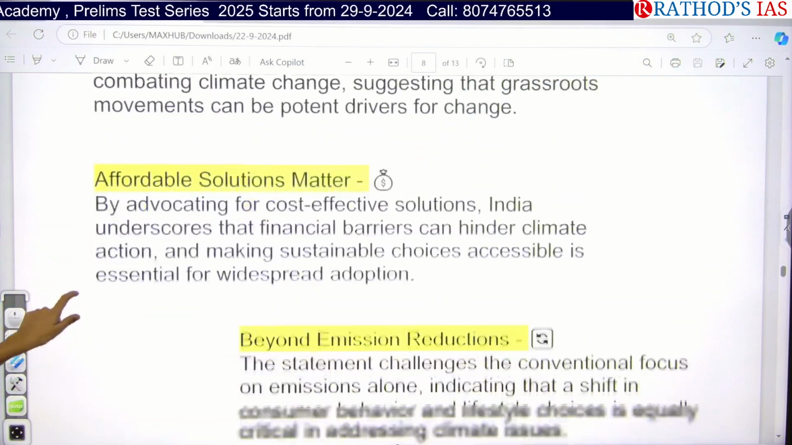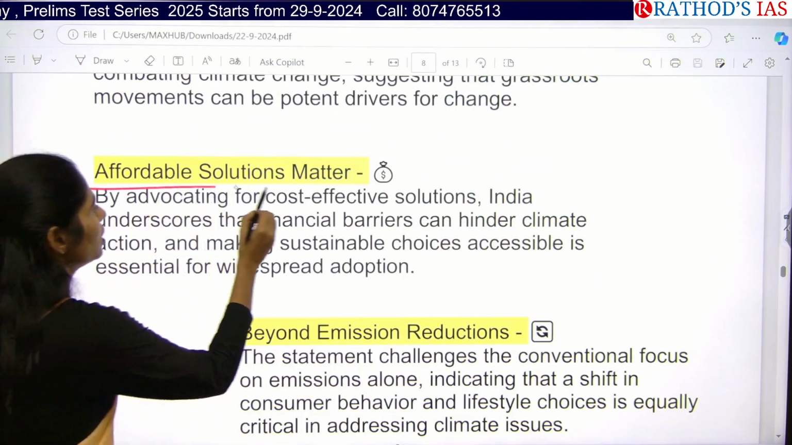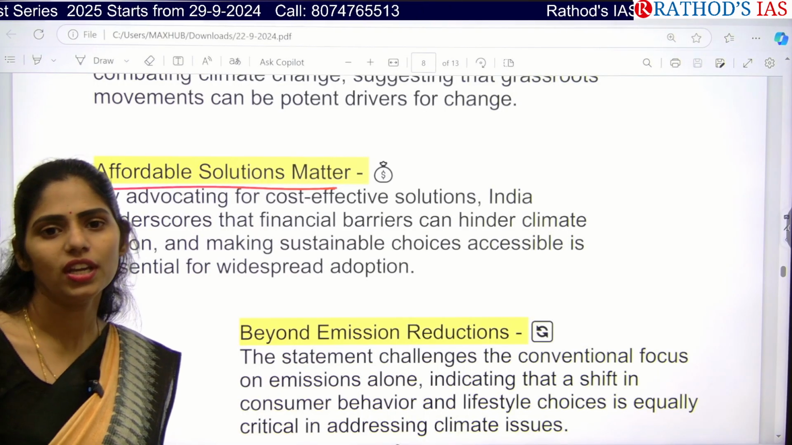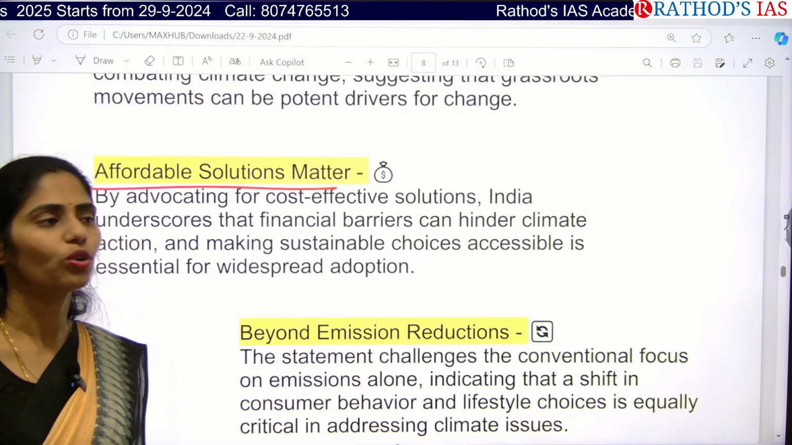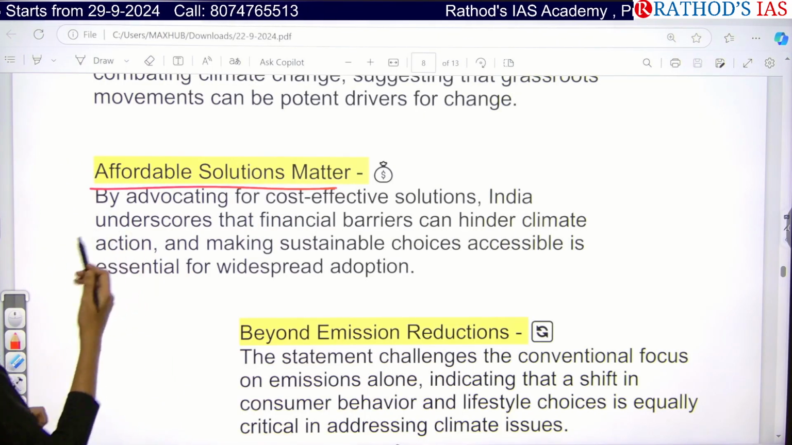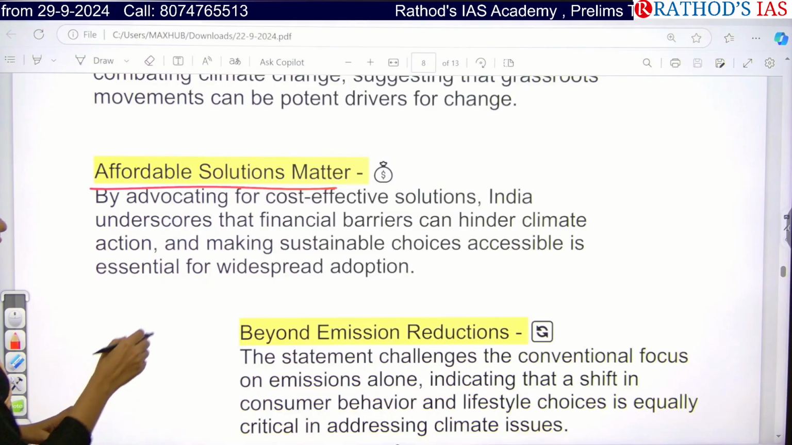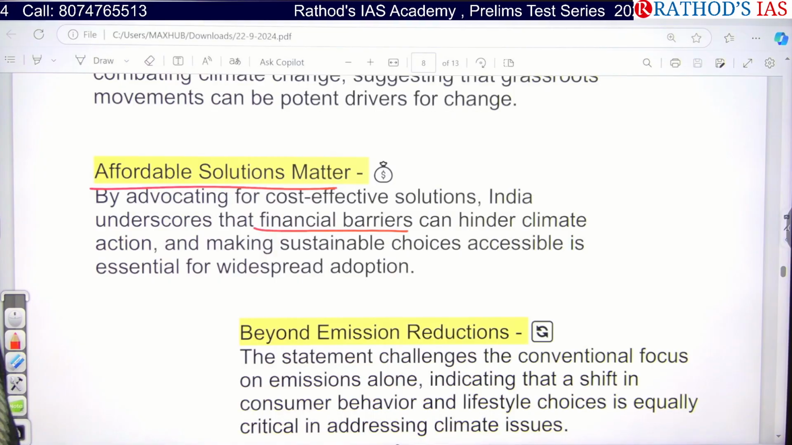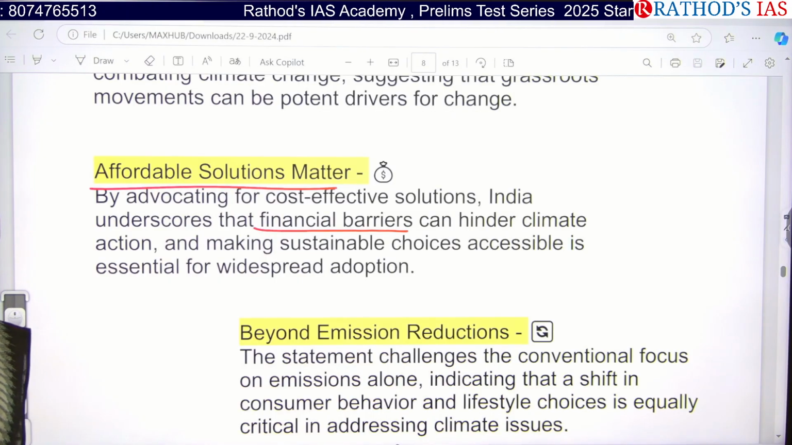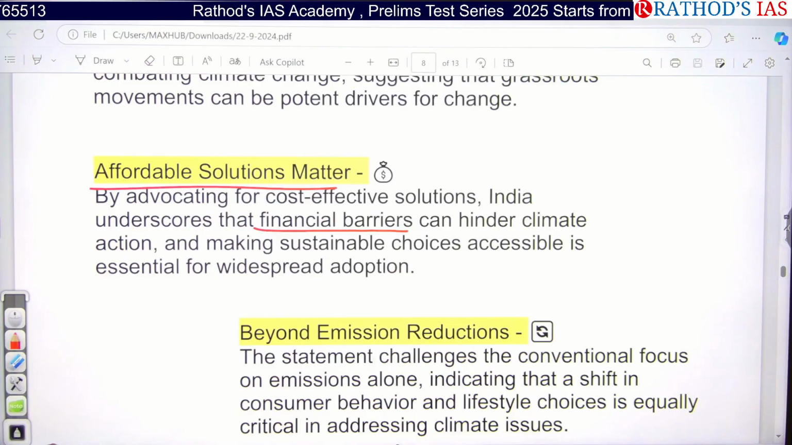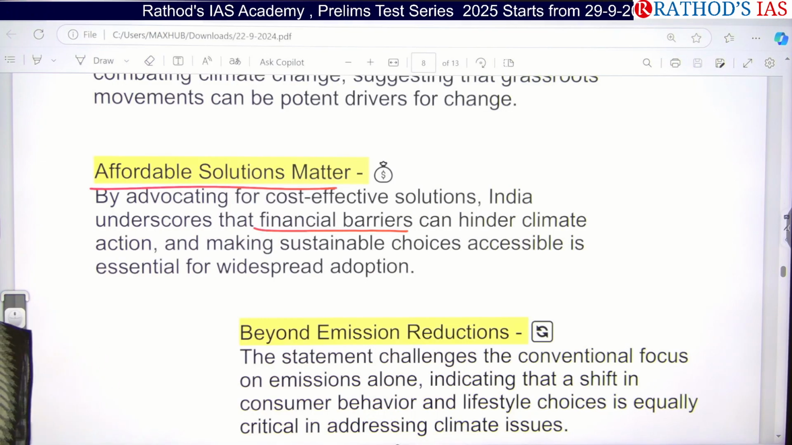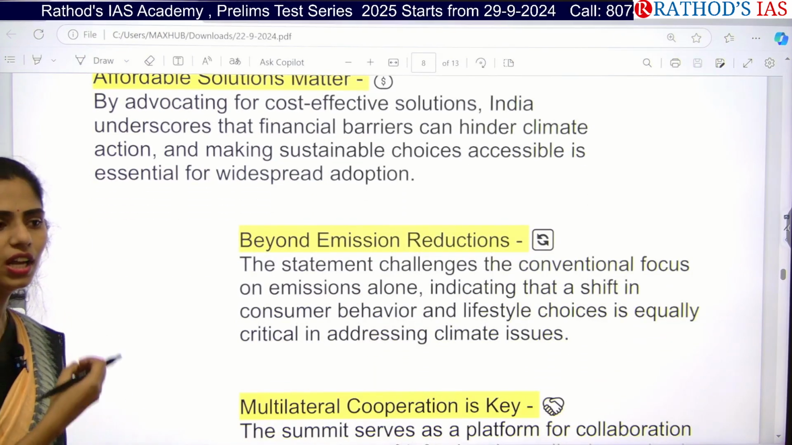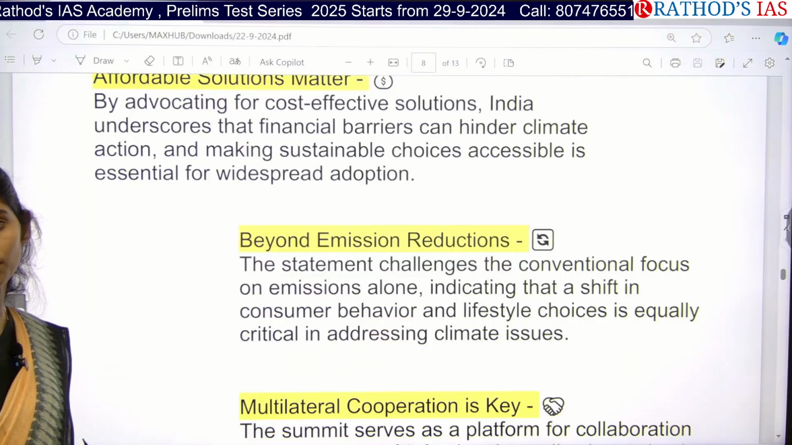And second important point you have to take is affordable solution. So just if you're talking about decreasing of emissions, it is not at all worthful. We have to provide some affordable solutions to control this climate change. So if you are not taking these actions, then it will cause some financial barriers. So because of this financial barriers, we can't achieve this goals of sustainable development, and even we can't achieve this climate change related goals. So whatever technologies that are providing, that should be affordable so that it will be helpful for widespread adoption. So many people, they can adopt that technology.